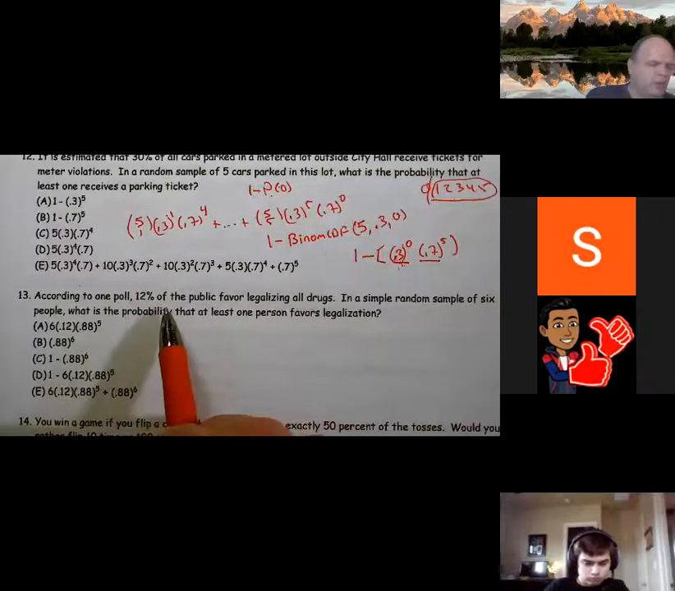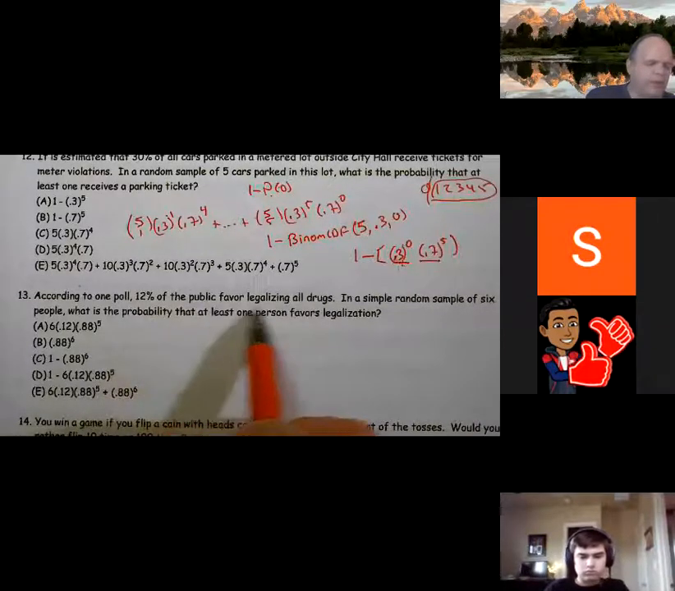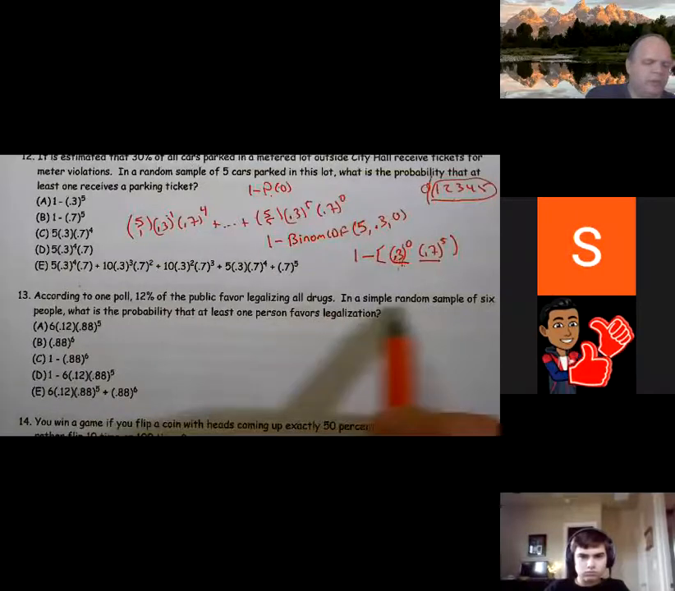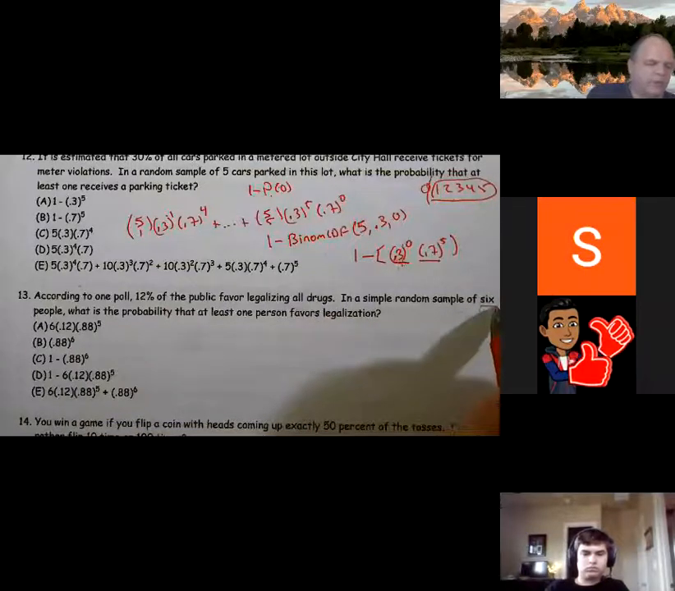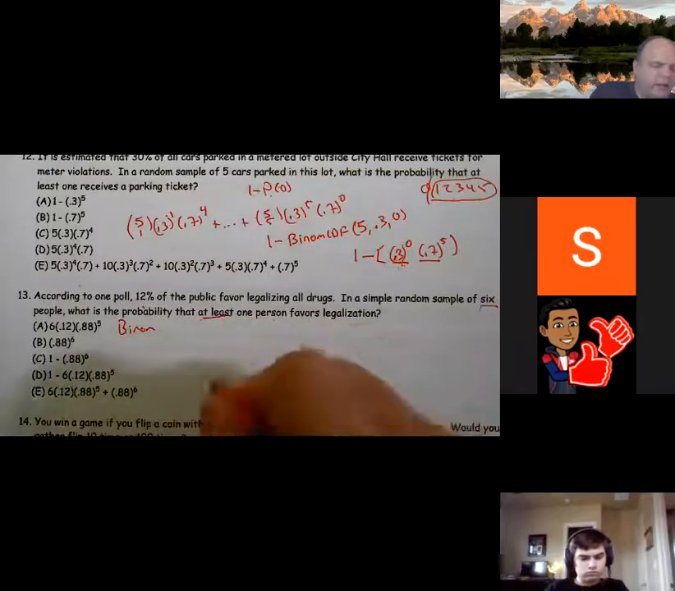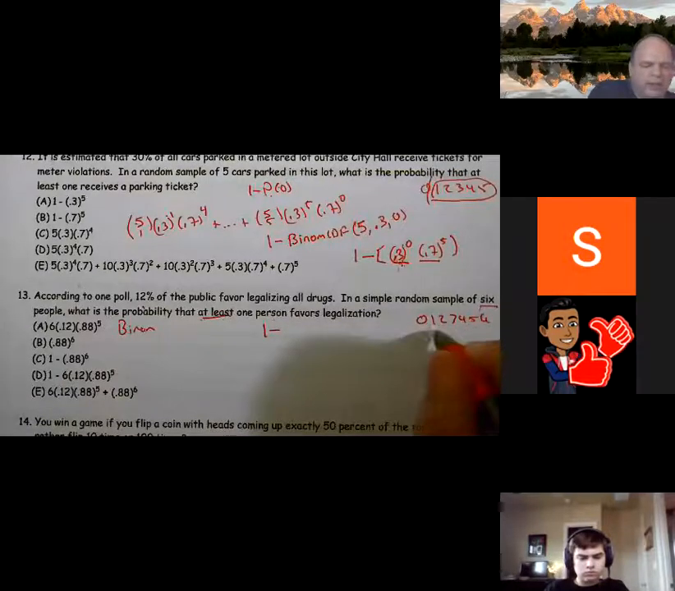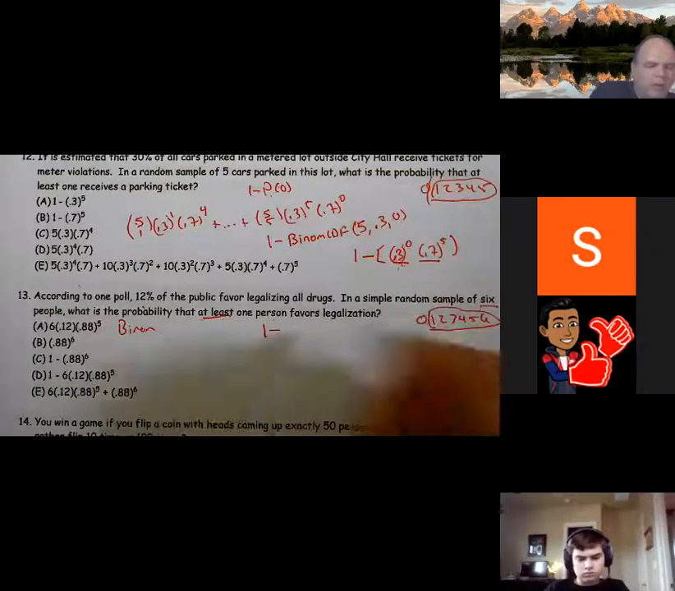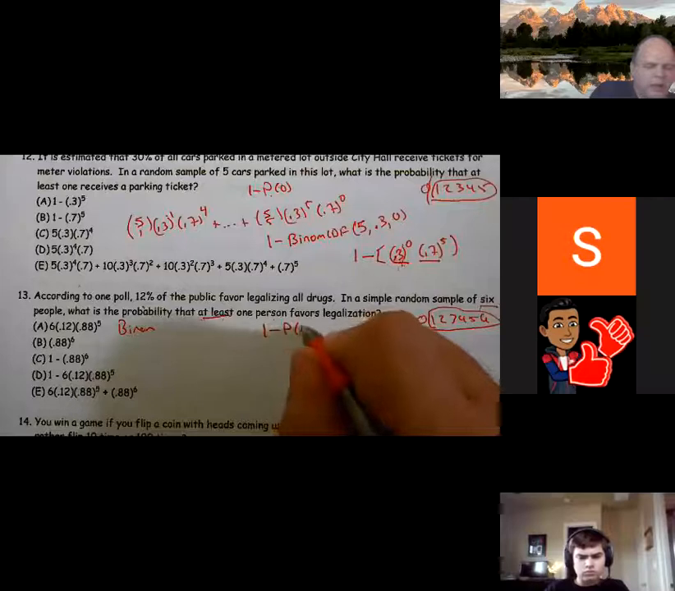According to one poll, 12% of the public favor legalizing drugs in a simple random sample of 6. So we have a fixed number of trials, a fixed probability. So I can look at this as a binomial. What's the probability of at least 1? As soon as I see at least, I always think 1 minus. In this case, 0, 1, 2, 3, 4, 5, 6. At least 1 means 1 minus the probability of 0.